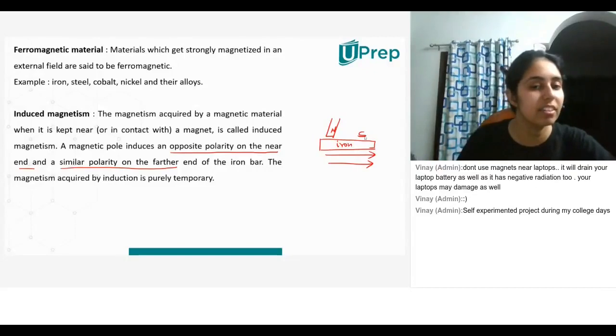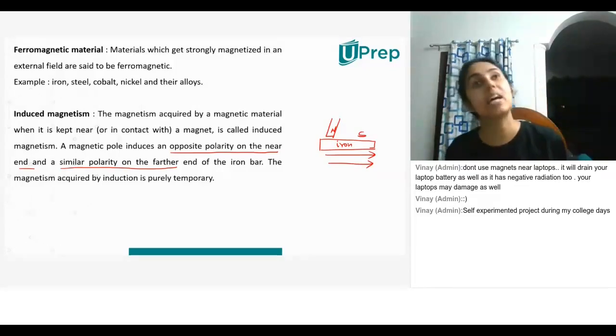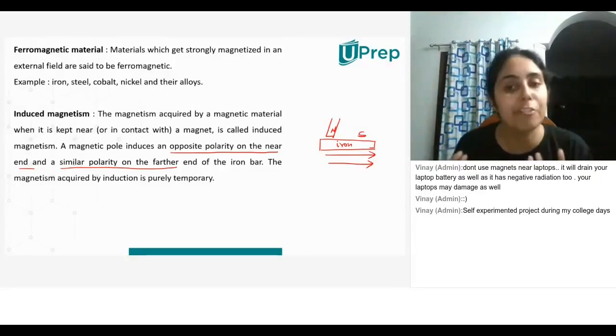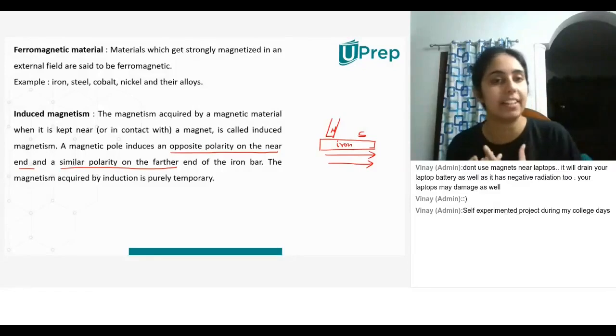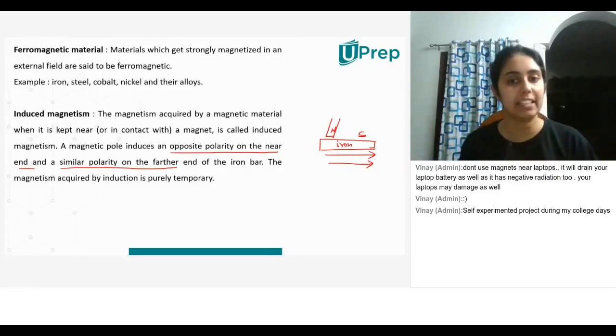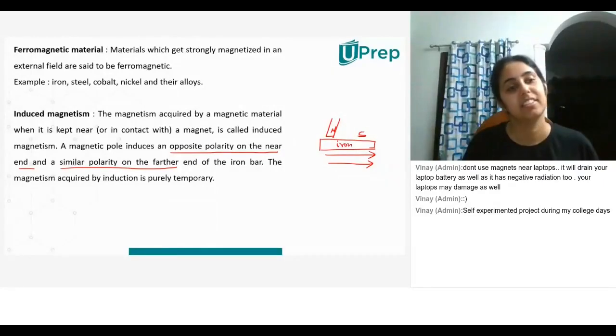Yeah, ma'am, but I would like to know why it makes a south pole instead of a north pole. It makes a south pole instead of a north pole because that is the property of a magnet. It always attracts the opposite polarity. It will never attract the same polarity. A magnetic pole always induces the opposite polarity. That is just how magnets are.